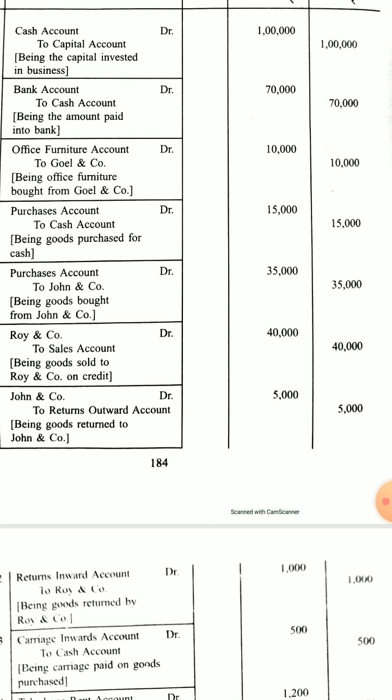So that is like an income to us. When we owe less money to John and Company, it is like an income. So return outward is the source of income, so that is a nominal account and it is a source of income, so